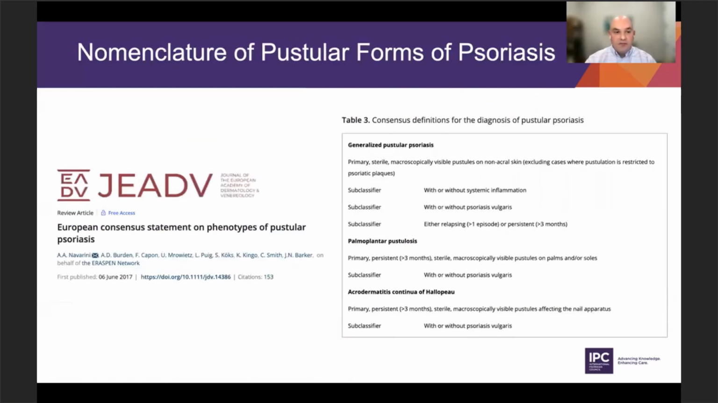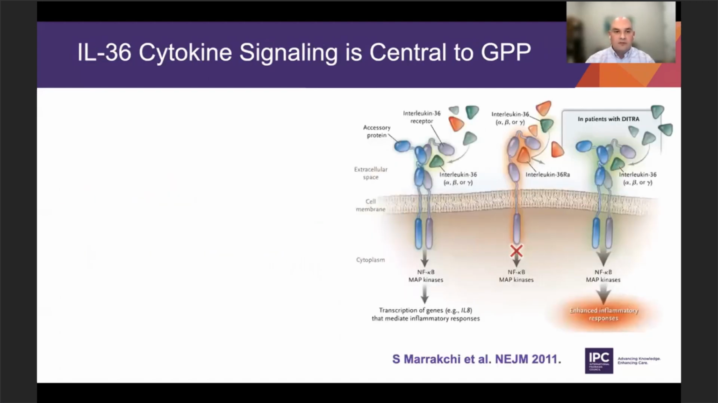Nomenclature, as I mentioned, has been confusing. The Erasmus statement here tries to help clarify some of the definitions for these types. You can see here with generalized pustular psoriasis, it's really more widespread, and it's pustules outside of the traditional psoriatic plaques. And this can be with or without a history of plaque psoriasis, as they all can. Palmoplantar pustulosis is really restricted to the palms and soles, which helps differentiate it from generalized pustular psoriasis, the more widespread form. And then acrodermatitis continua of Hallopeau is really affecting around the fingers and the nail apparatus, and again, with or without psoriasis. That helps categorize these pustular forms.